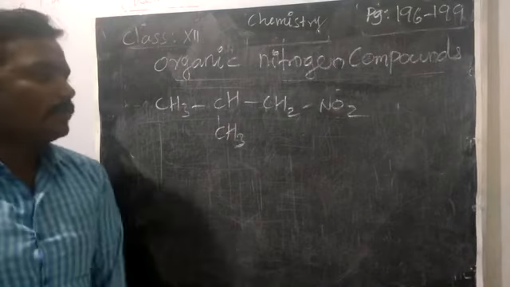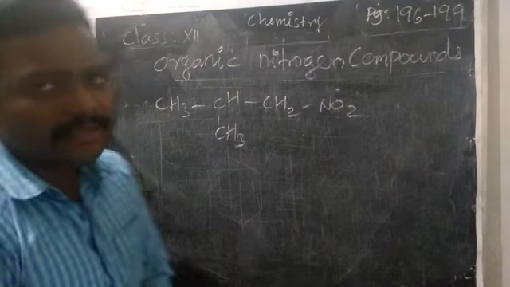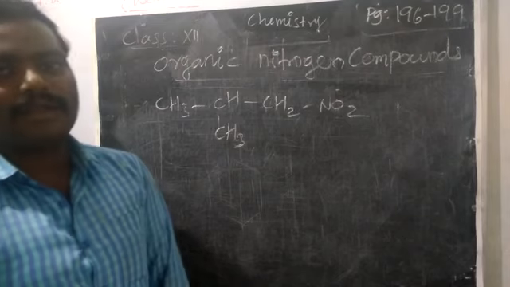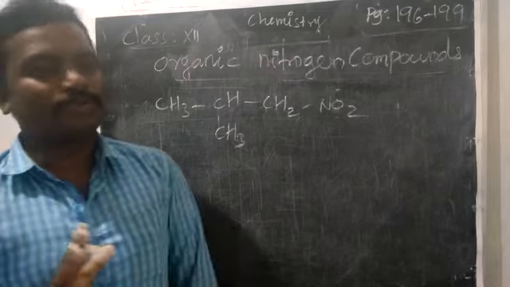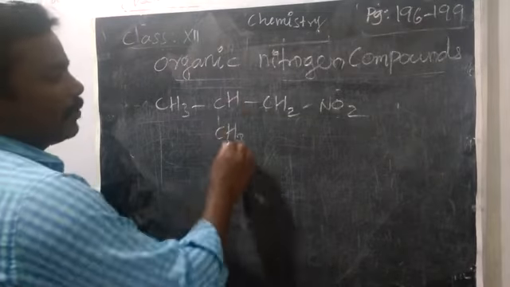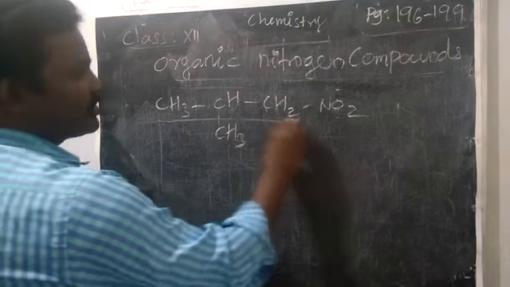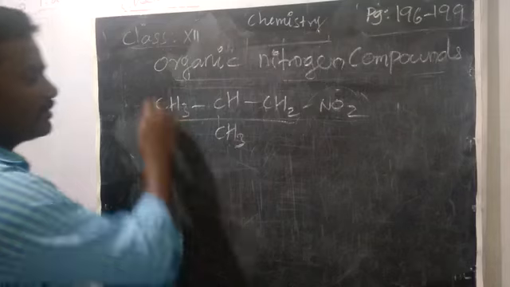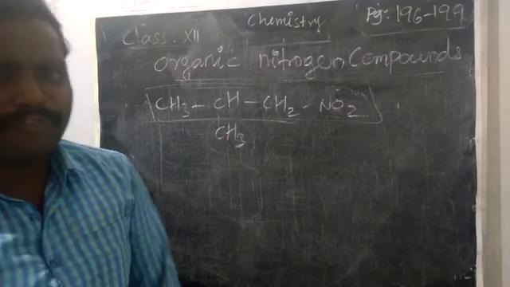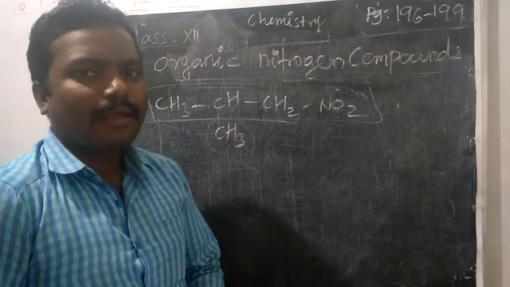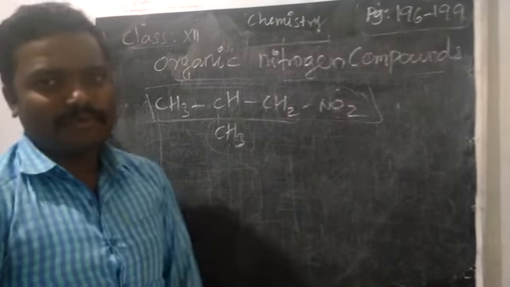So whenever you have the branches, you have to choose the parent chain. How do you choose the parent chain? What is the condition to choose the parent chain? The longest chain which should have the functional group also. Longest chain 1, 2, 3, 1, 2, 3. So anyone we can take. Then we can take the straight one, the longest chain having the functional group. So we can choose the parent chain, which has one branch. If you have the branch, you should say the prefix. Okay, sorry, suffix. Then we can use this prefix and all.